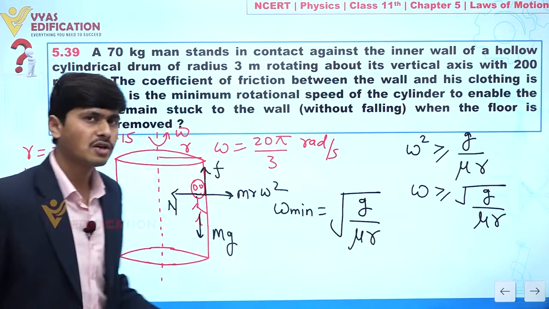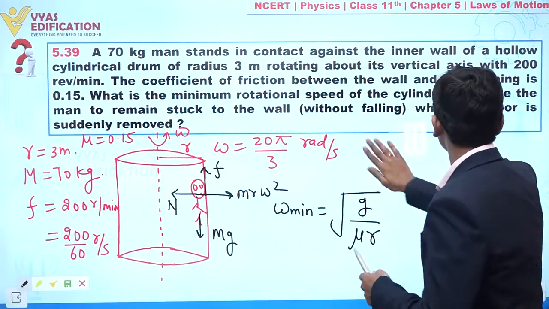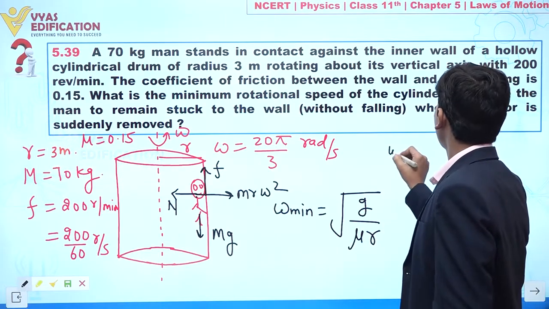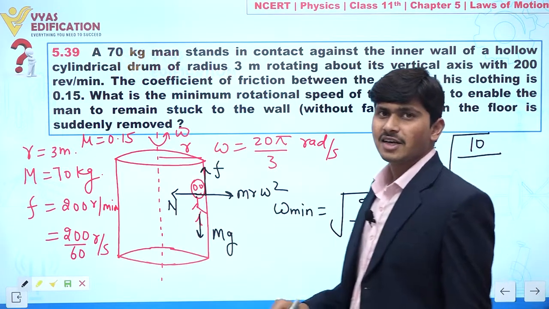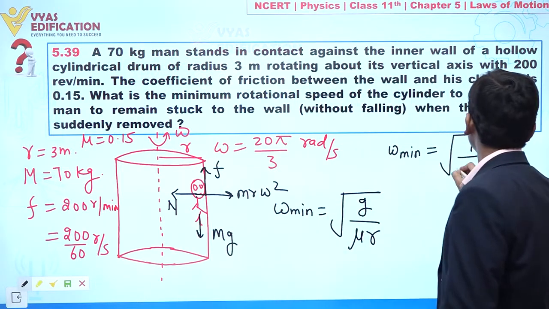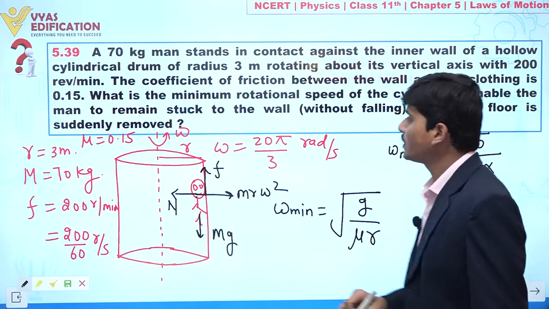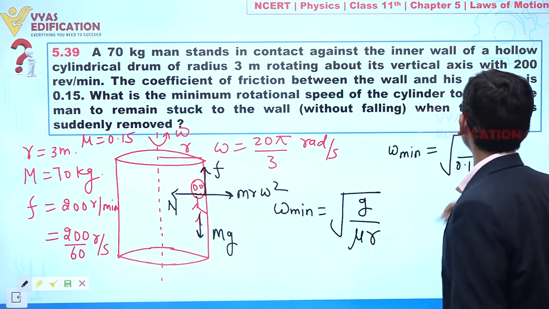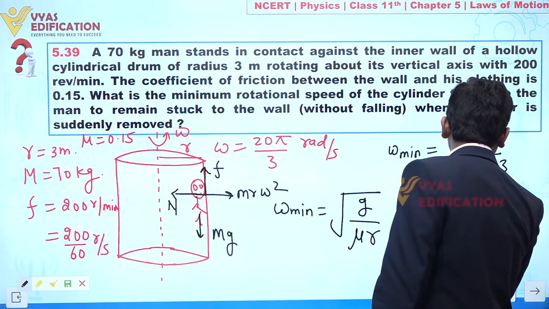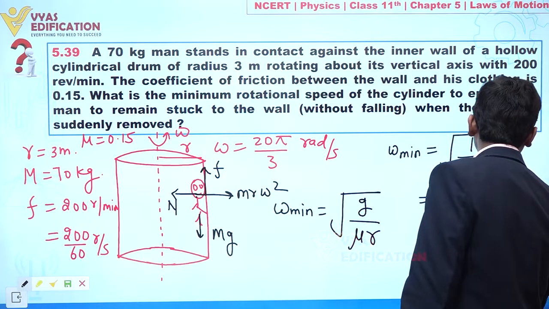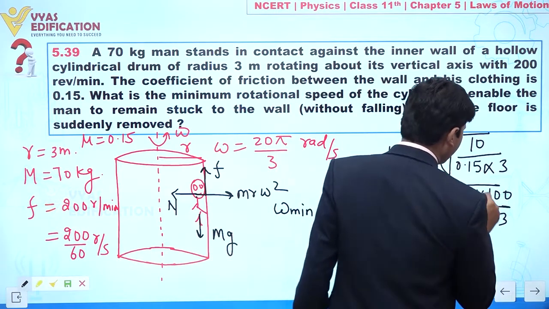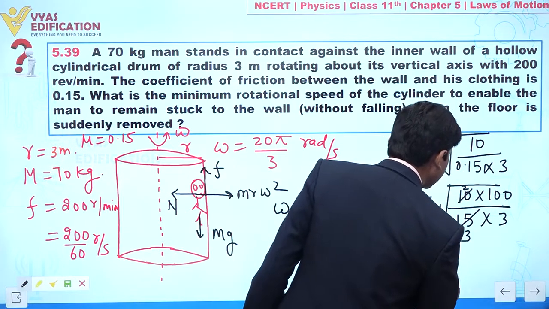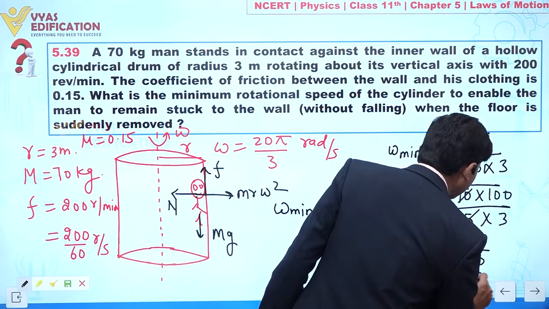Now I can put in all the values. The value of g is 10. So omega minimum is under root of 10 divided by the coefficient of static friction 0.15, multiplied with the radius, which is 3 meter. So we can say 100 divided by 15 multiplied by 3, which gives under root of 200 divided by 9.